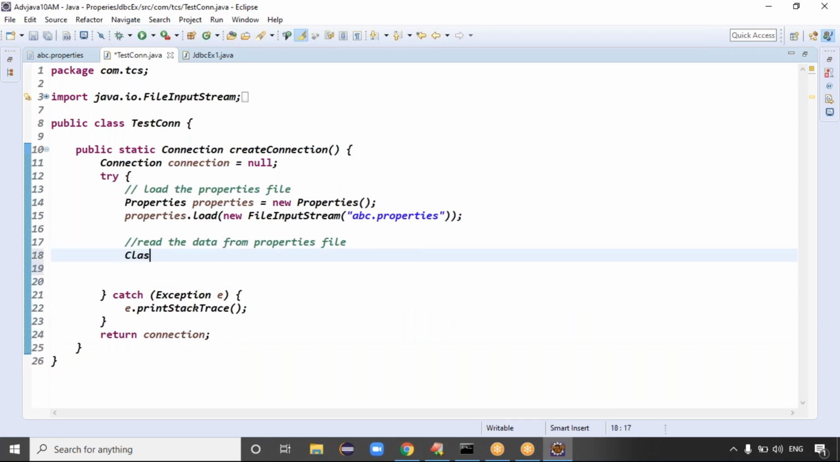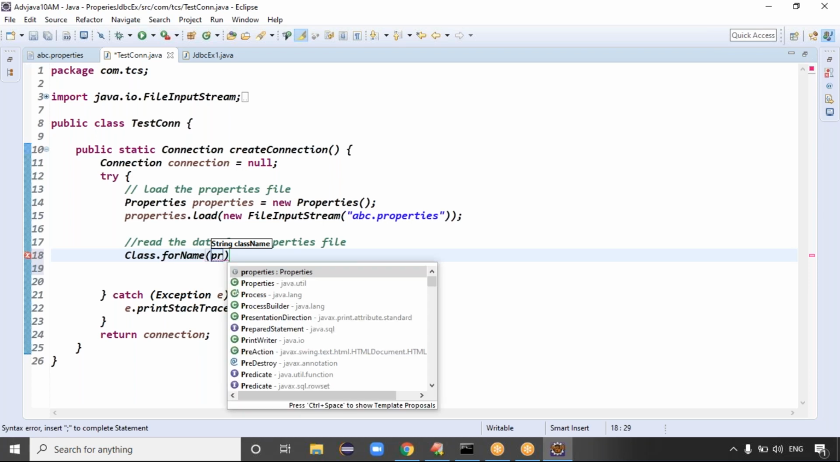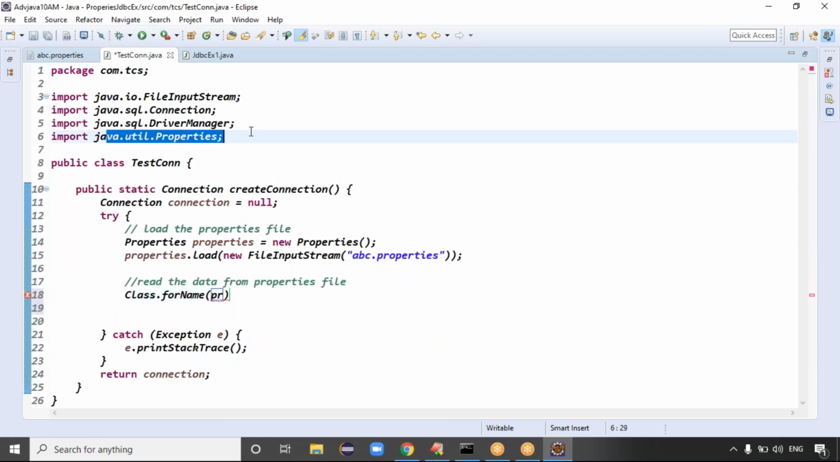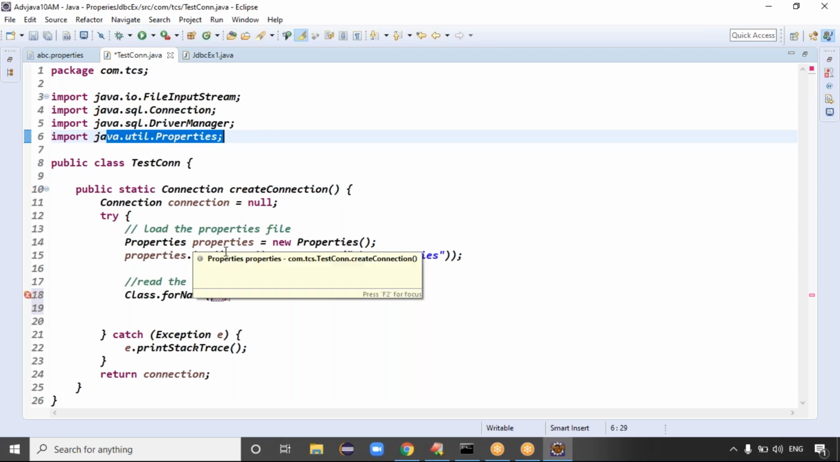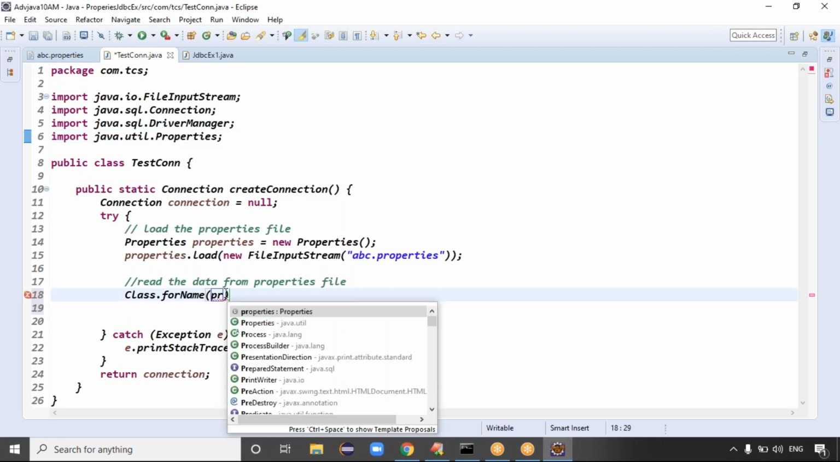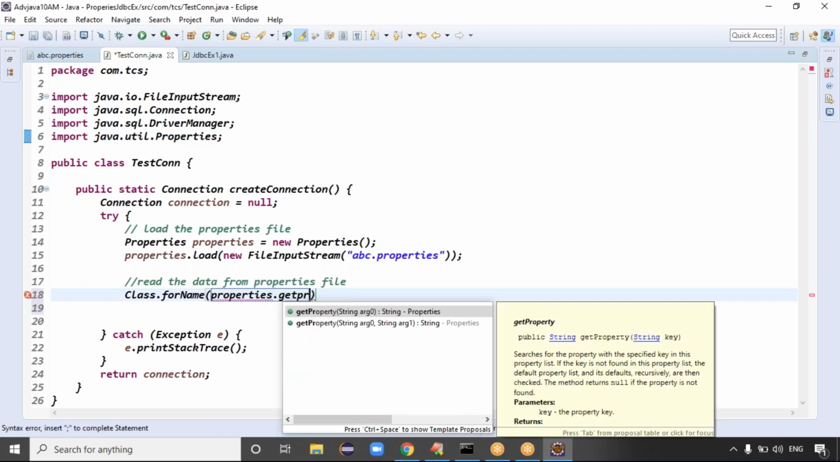To load the driver, let me use the Class dot forName method. Class dot forName of what? Here we have to get the data from the property file, right? Properties. The Properties class belongs to the util package. It is imported properly, right? Yeah. Load of FileInputStream, correct one, right?